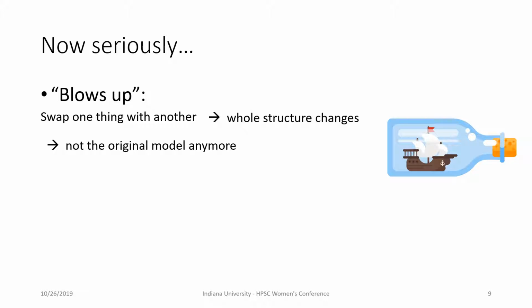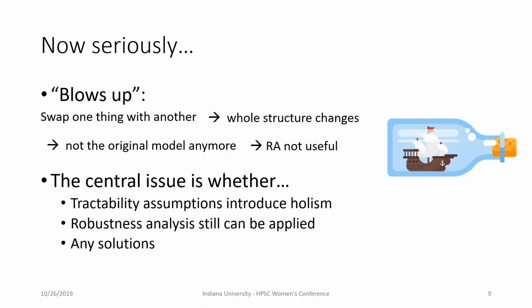The problem of holism could potentially invalidate robustness analysis as a methodology. So this is a serious philosophical question. We tried to address the following issues: do tractability assumptions introduce holism? Can we use robustness analysis? And are there any solutions?